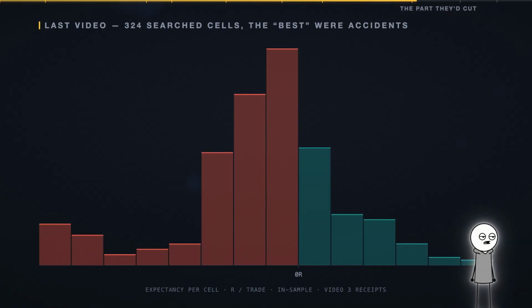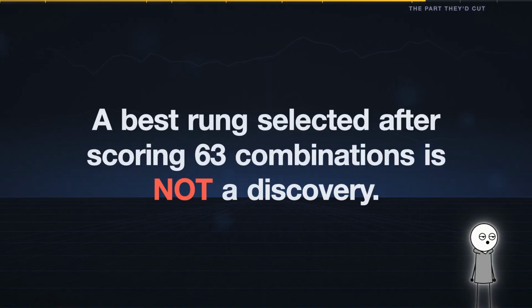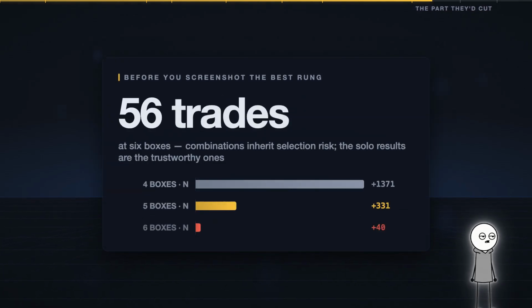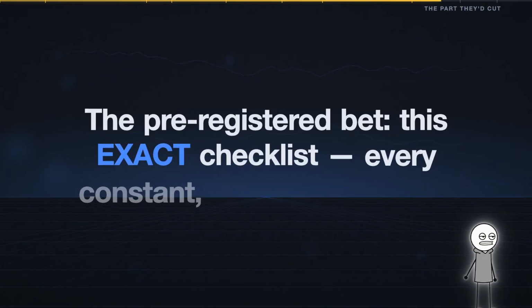Last video we showed you how searching enough combinations always produces something that looks brilliant by accident. A best rung selected after scoring 63 factor combinations is not a discovery, it's a hypothesis. The top rungs sit on small samples, 56 trades at 6 boxes, and the solo results are the trustworthy ones. Combinations inherit selection risk. So here's the pre-registered bet.